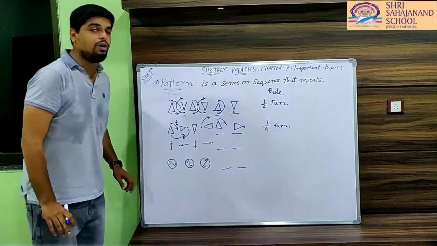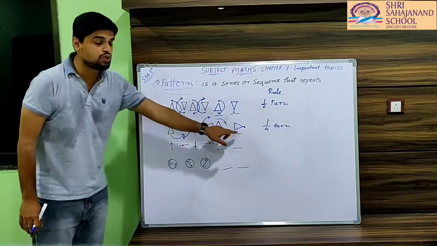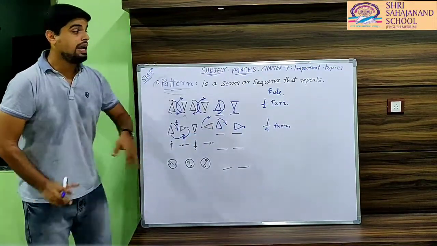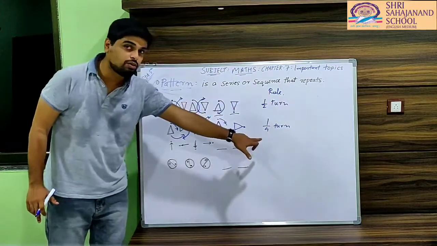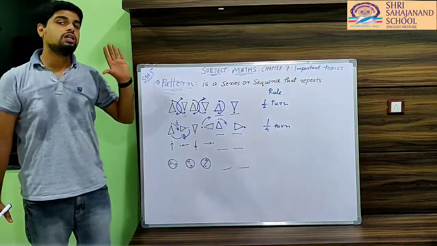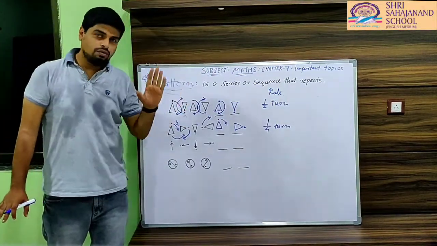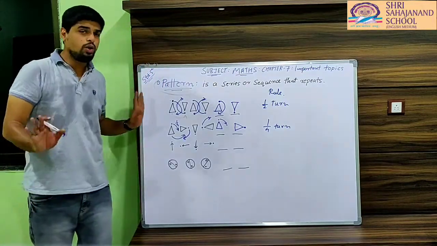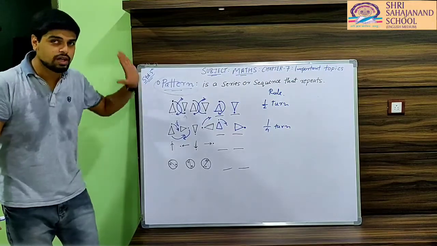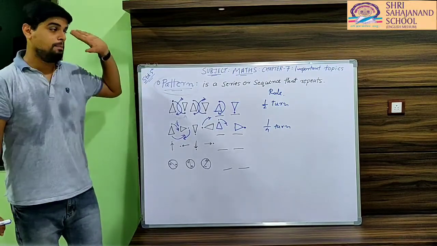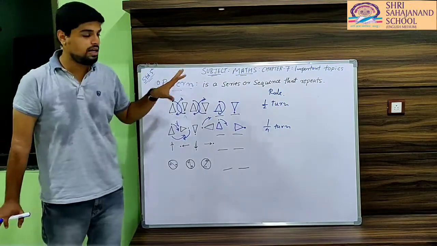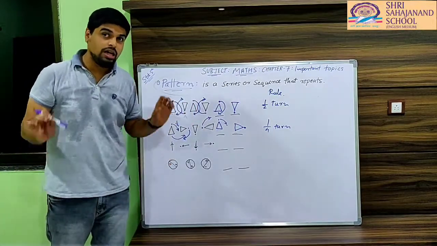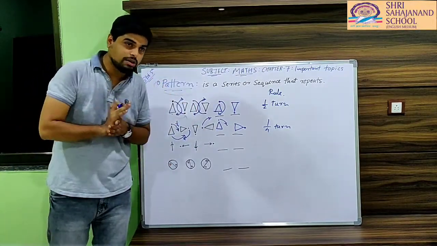Is it clear how to identify the next figure in the given pattern and how to write the respective rule? You have to just observe carefully. First take 1 to 2 minutes to observe the given question. Don't worry, this is the simplest chapter of your entire book. By just looking at the given pattern, you can write the next answer. It is that simple. Okay, Bacha Party?